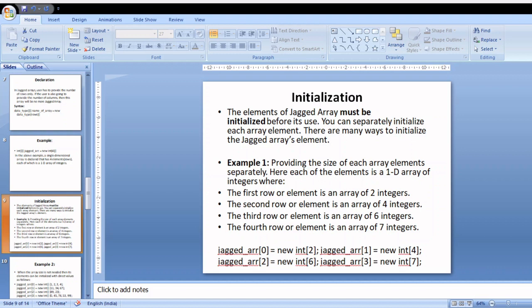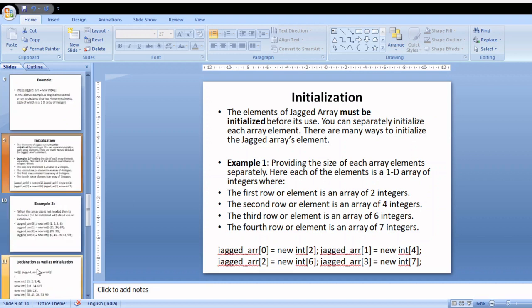The second row is an array of 4 integers, this one. The third row is an array of 6 integers, and then an array of 7 integers. It's a 1D array of elements. And we are going to use some examples for this.